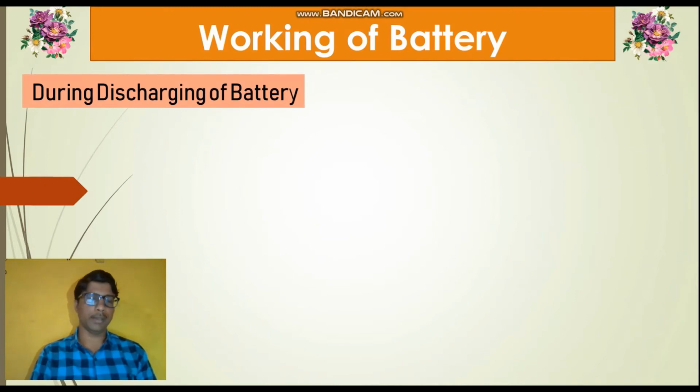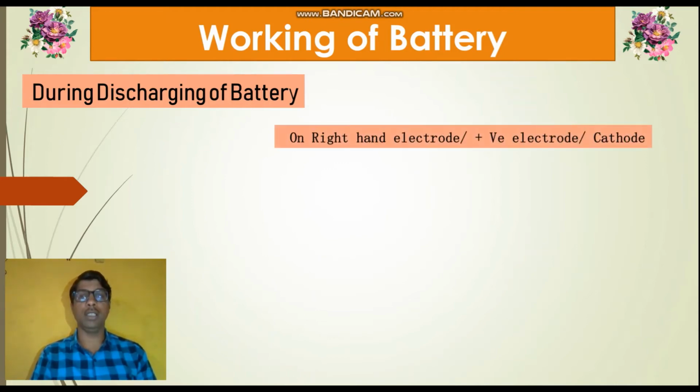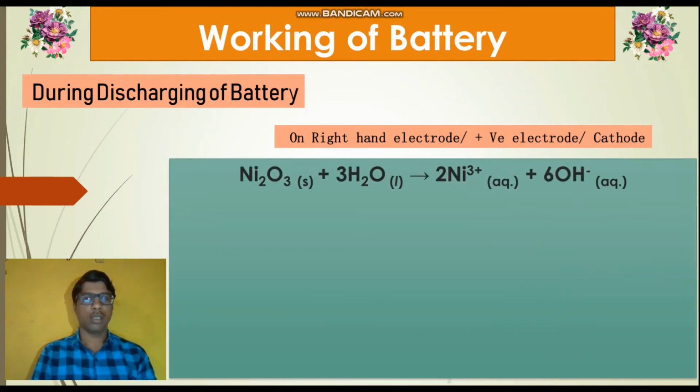During discharging of the battery, let's see what reaction takes place on the cathode, on the right hand electrode or positive electrode. As per the representation of the battery, nickel mixed with nickel oxide plates are used as the cathode. So the first reaction is Ni2O3 nickel oxide combined with 3 molecules of water; it forms twice Ni3 plus ions and 6 OH minus ions. The twice Ni3 plus ions and 6 OH minus ions go into the electrolyte.